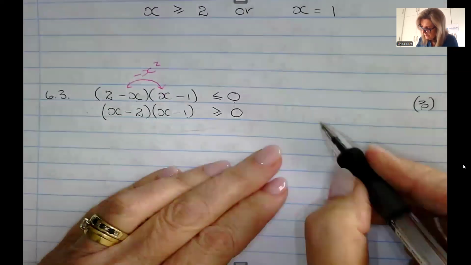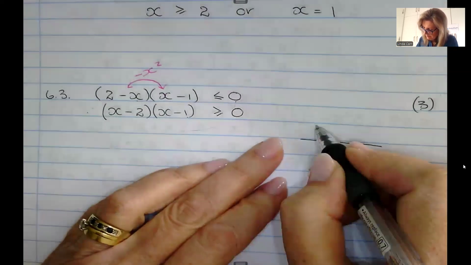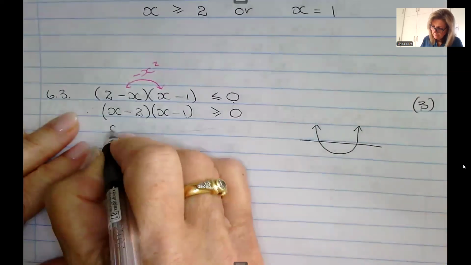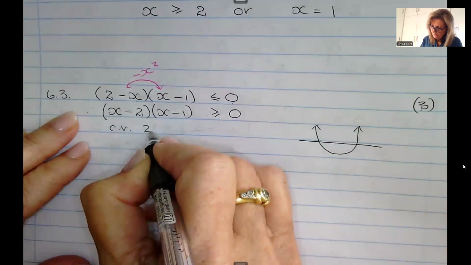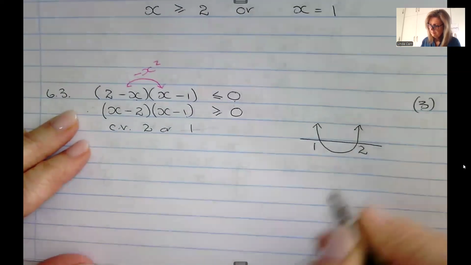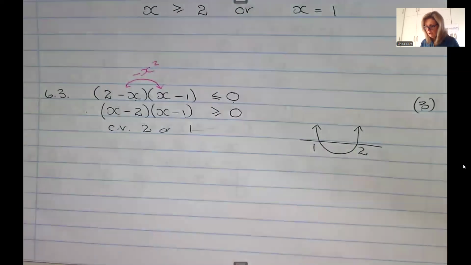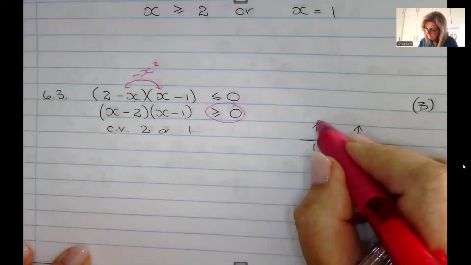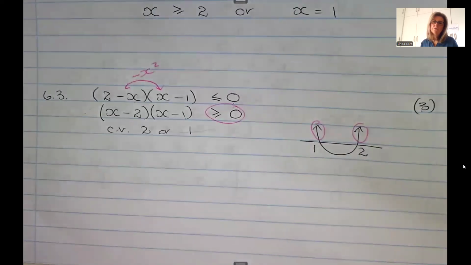Now I've turned it into a normal little happy parabola where my critical values are 2 or 1. And again, I'm choosing the greater than or equal to 0. So I'm choosing those two pieces.